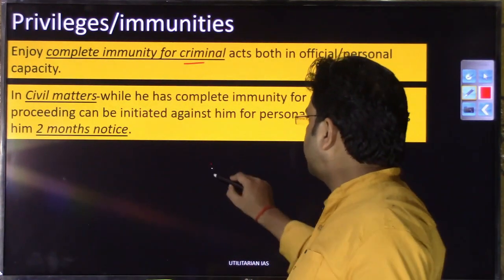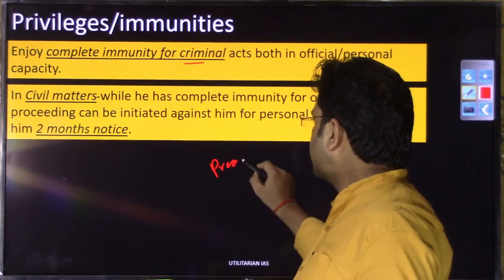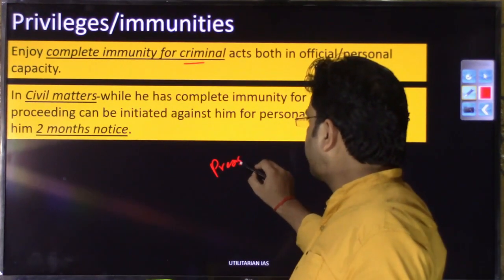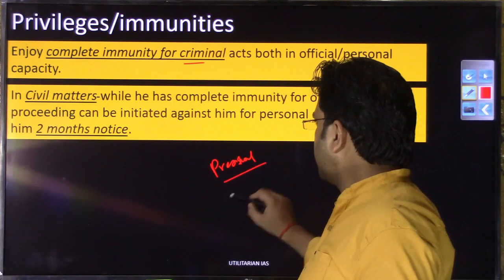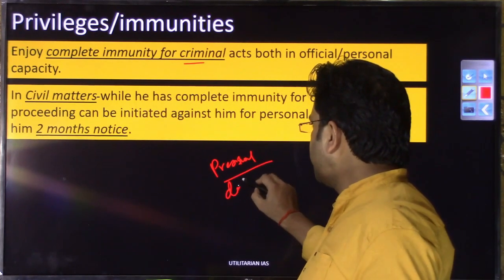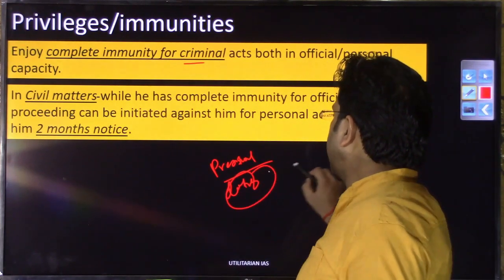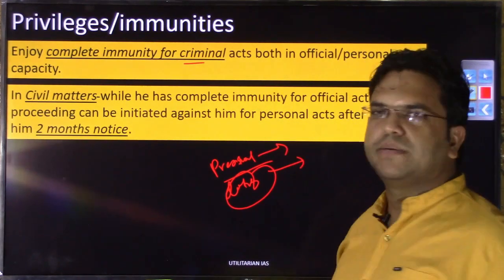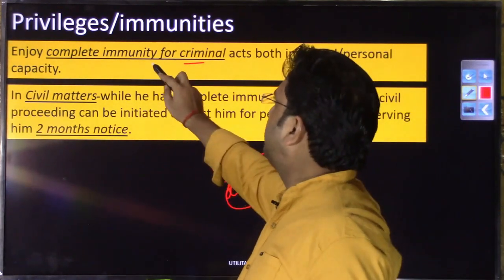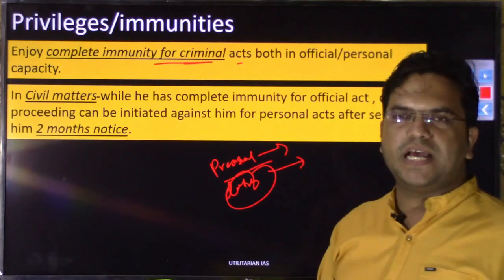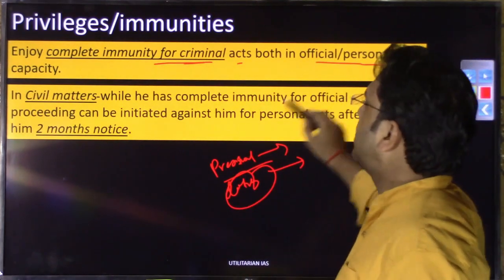It does not matter whether he performs any criminal activity in personal sphere or in line with his duties, right?